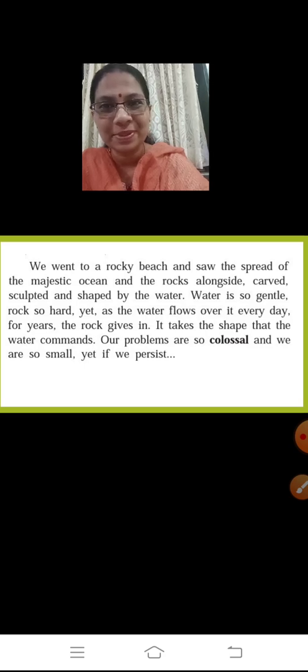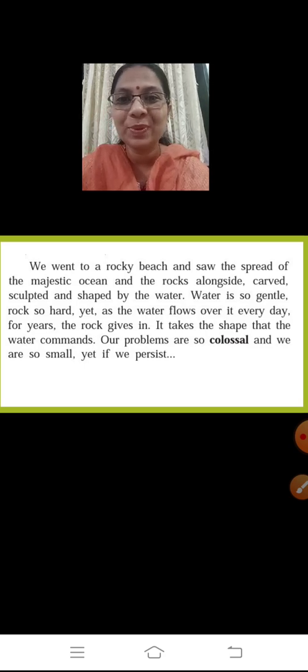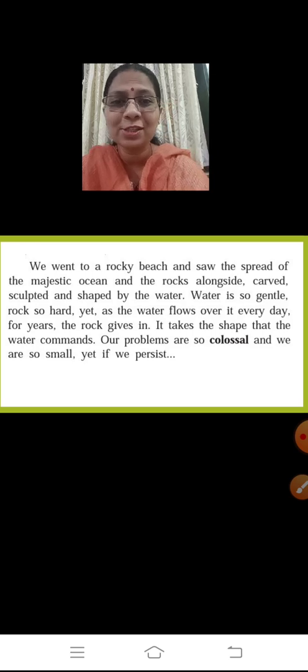Yet, if we persist. Okay, so the comparison between water and rock is given. Water is considered to be so gentle, rock is hard, but still, water has the capacity to give shape to the rock through erosion. Yes, that process is called erosion. So over a period of time, when the water keeps on splashing, the rock gives in.